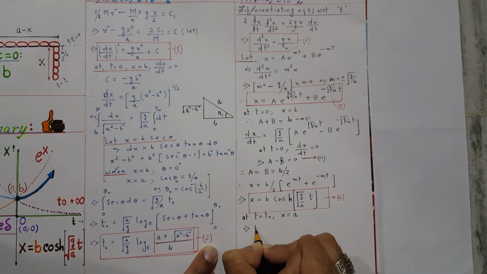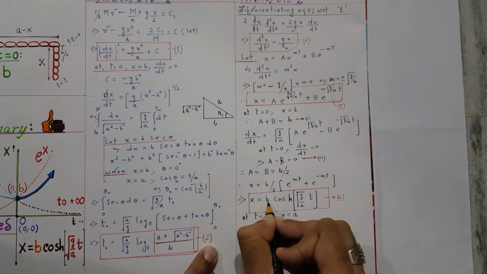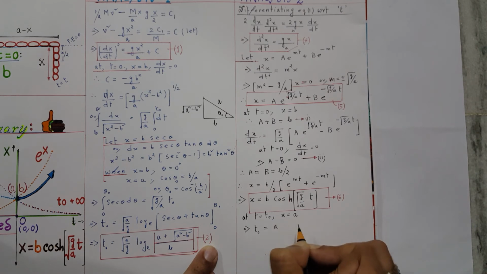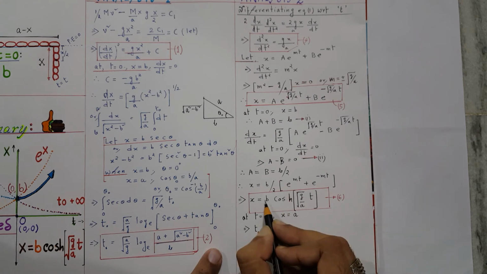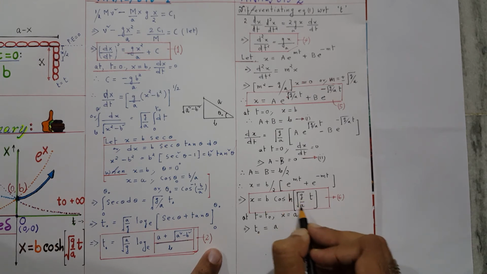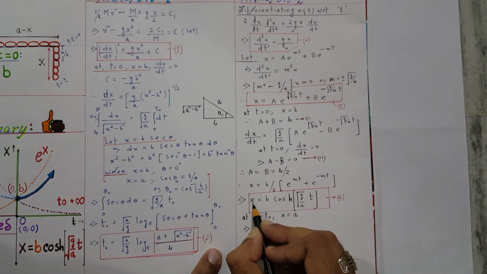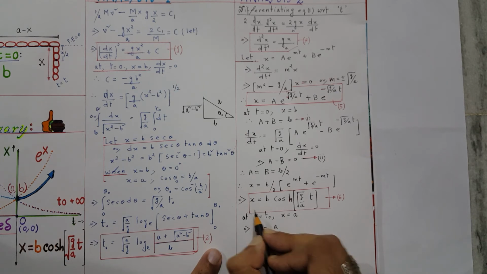So t0 will be what? Here is a, here is b. So a by b. t0 will be, first of all, cosh of root over g by a, t0, it will be a by b, right?